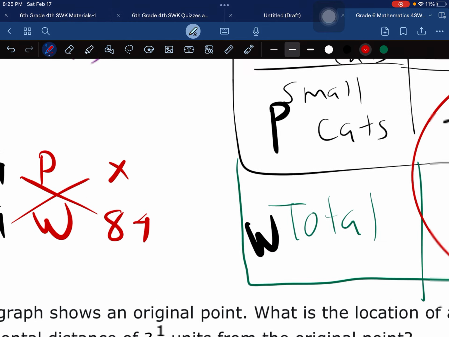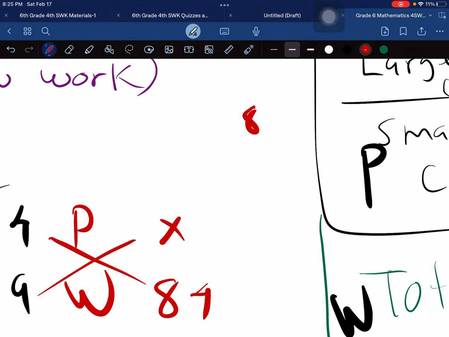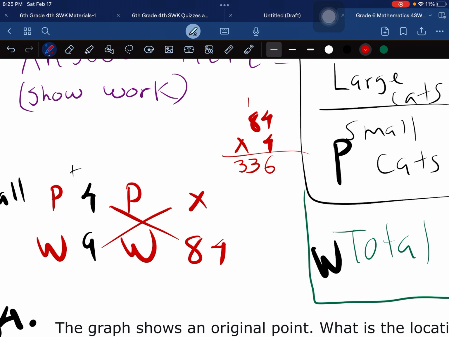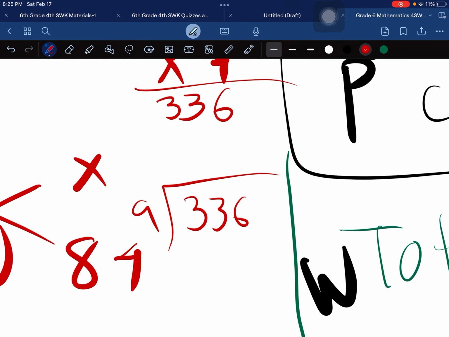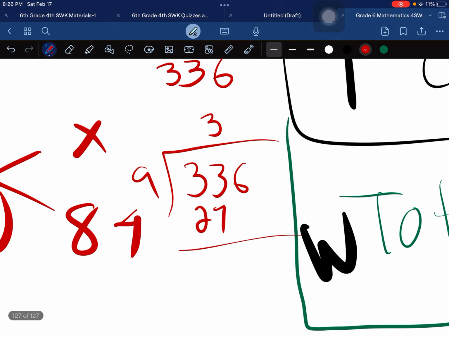So 4 times 84 divided by 9. So 84 times 4, 16. 8 times 4 is 32, 33. Awesome. So when we divide it by 9, we're going to have 3, 27. And then we're going to have 6, 6.